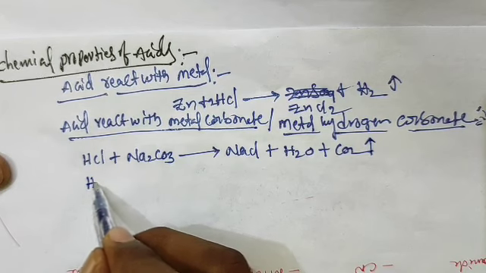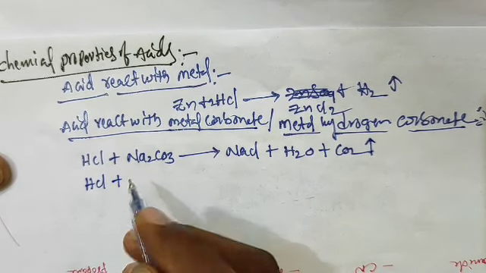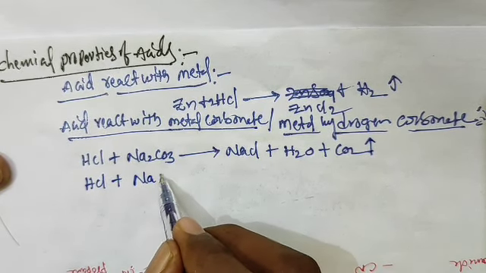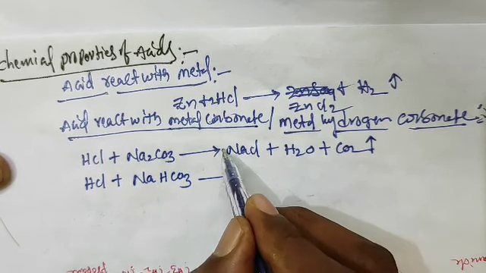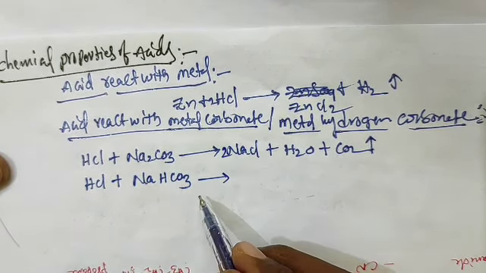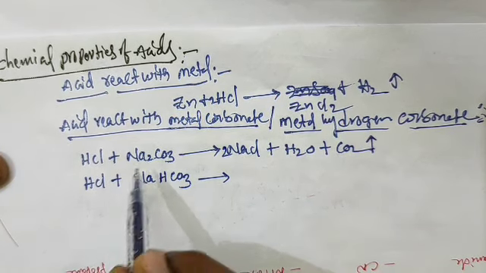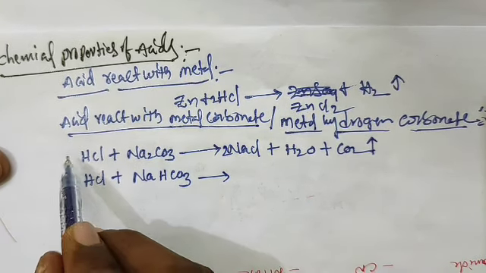Acid reacts with metal hydrogen carbonate, NaHCO3. This is also a balanced equation. We should write 2 here; 2 is already there, so here also 2.